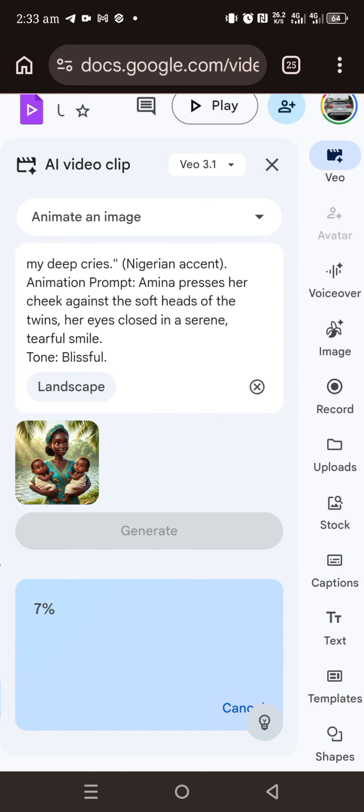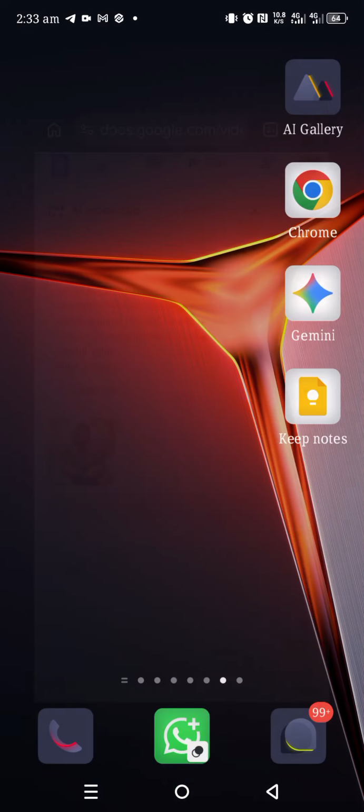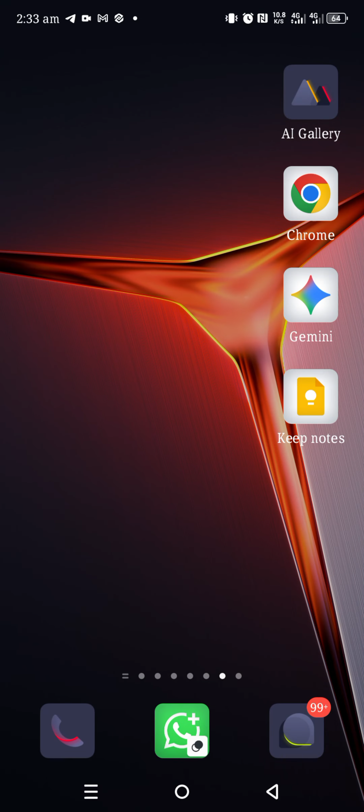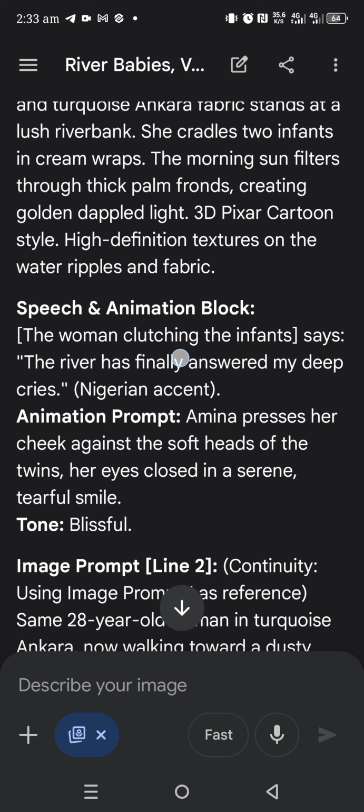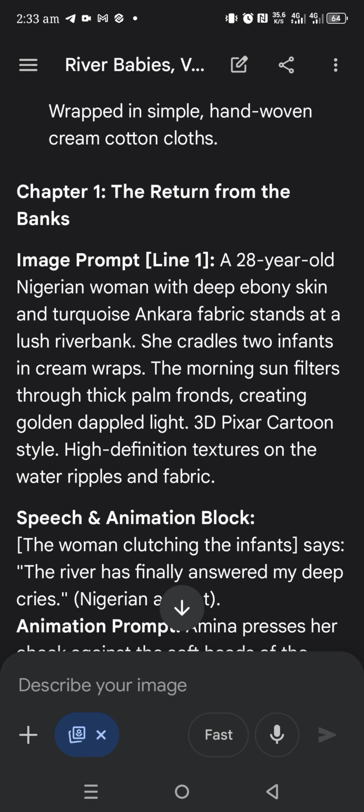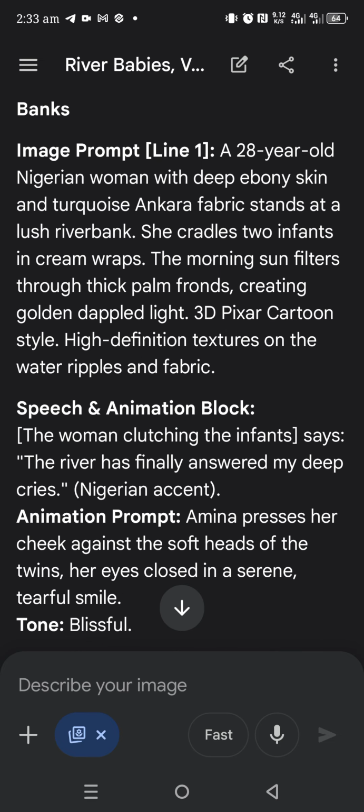You see, it's counting. So meanwhile, while we work on this, you also go back to your Gemini to create more pictures. Now we're done with the first scene, which is chapter 1, the first prompt, which is a 28 years old image prompt. Don't forget, this one is speech and animation.